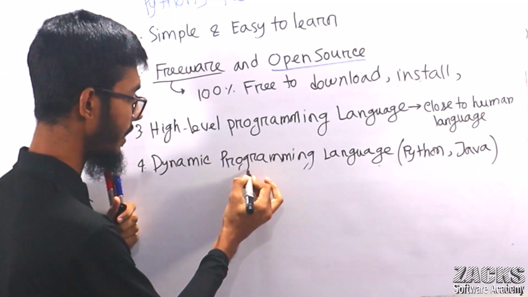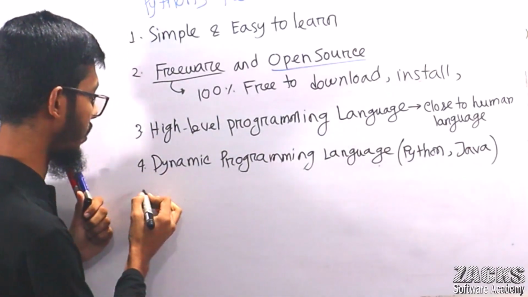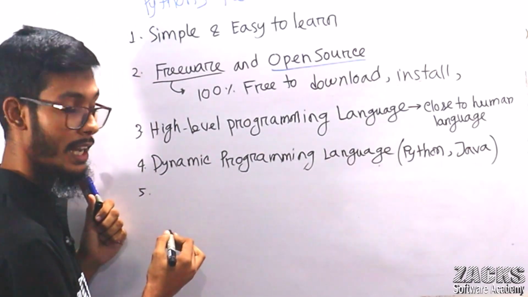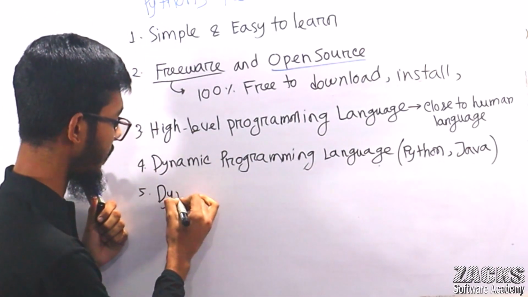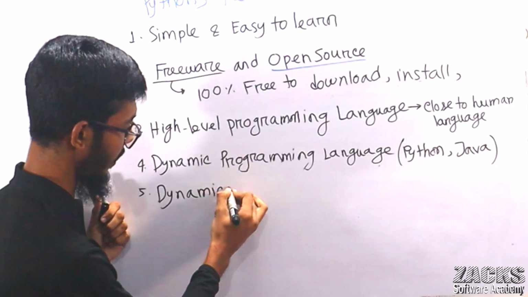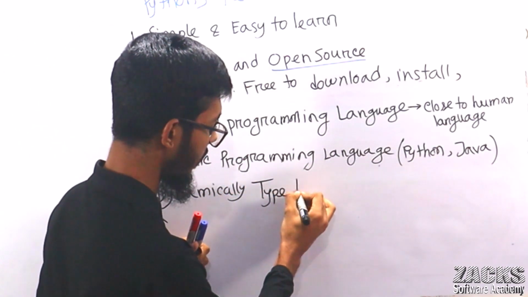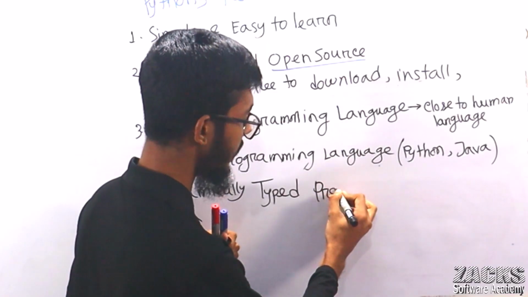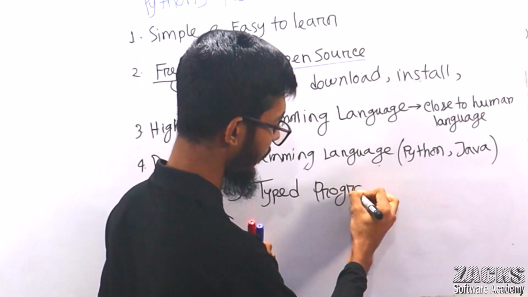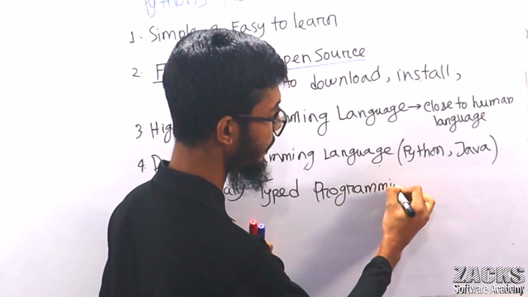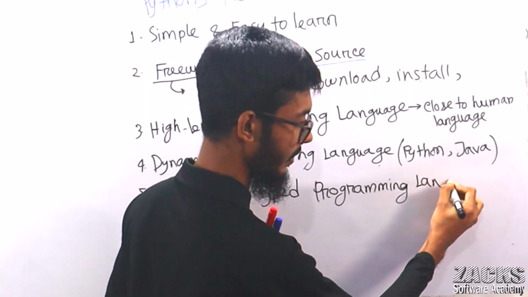Now, let me share one more piece of information. Python is a dynamically typed programming language. Sir, what does it mean by dynamically typed programming language? Do you have any idea? Let me explain.